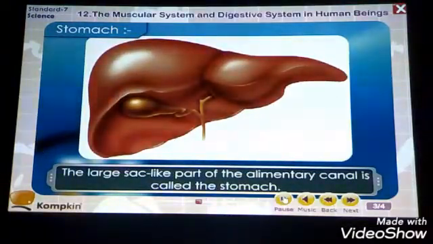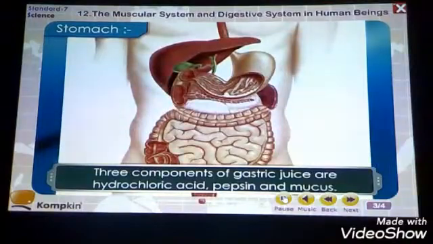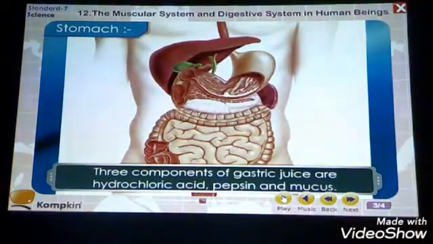Now what are the enzymes? The large sac-like part of the alimentary canal is called the stomach. Now these gastric juices of the stomach are helpful in the digestion. Three components of the gastric juices are hydrochloric acid, pepsin and mucus. These are the chemical composition of the gastric juices, which are helpful in the digestion process of the food.